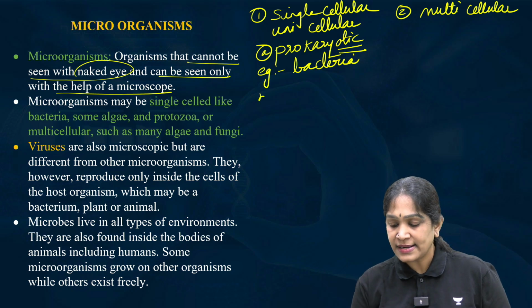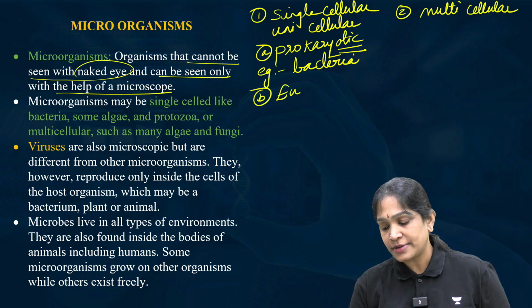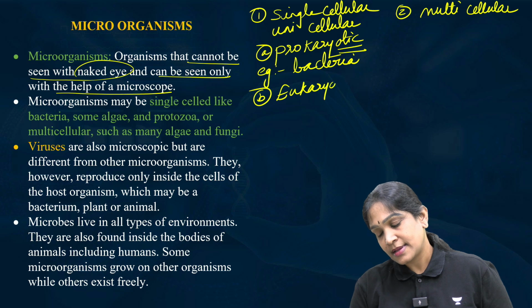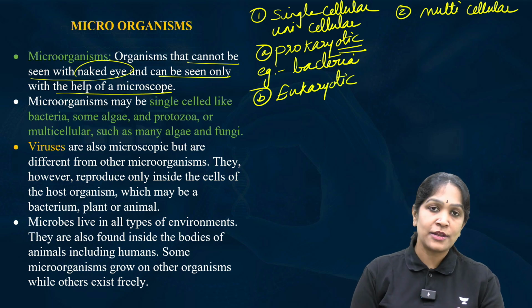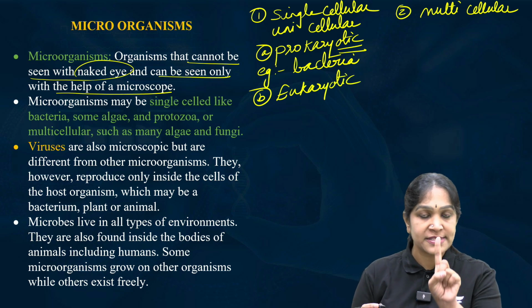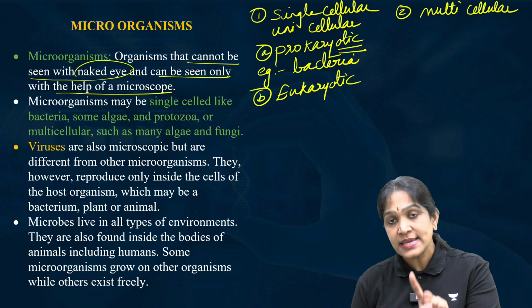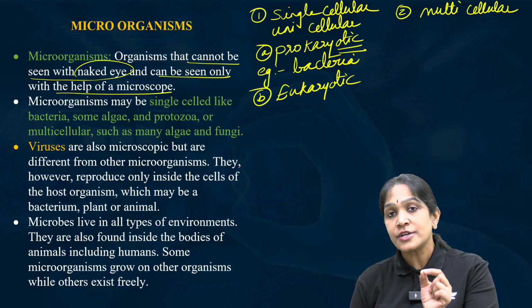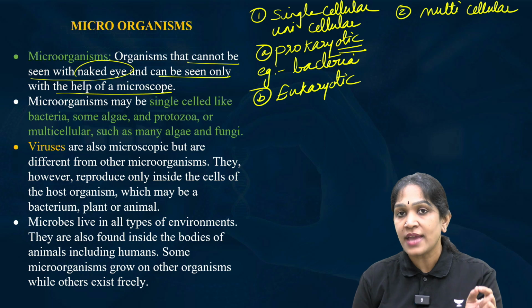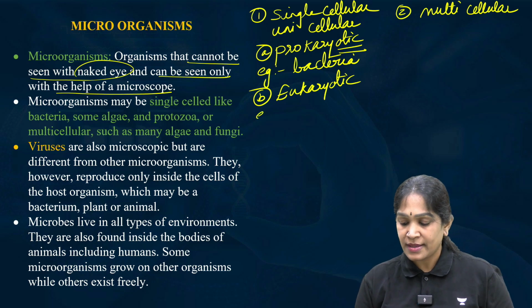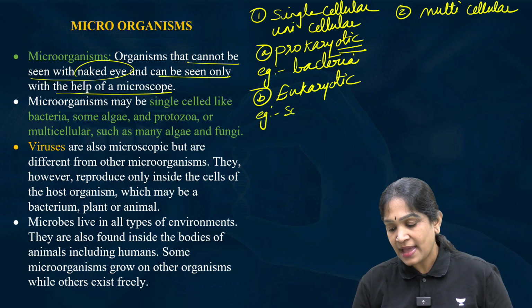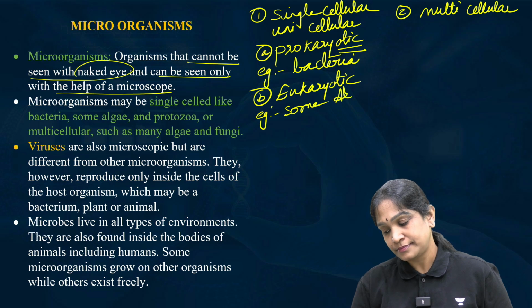And the second type is eukaryotic. They are also unicellular. Their body is made up of a single cell, but that one single cell will have a true nucleus, means eukaryotic microbes. Example, some algae and protozoa.